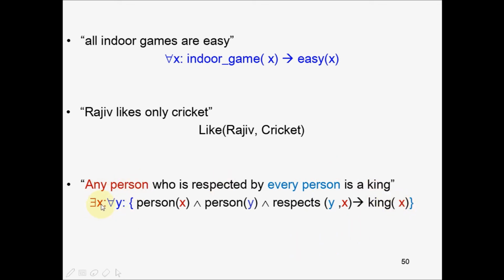So this red color variable is for any person, blue color variable is for every person. So if every person respects any person, then that any person is a king. So there exists some x for all y, if x is a person and y is also a person, and if it is known that y respects x, implies x is king.